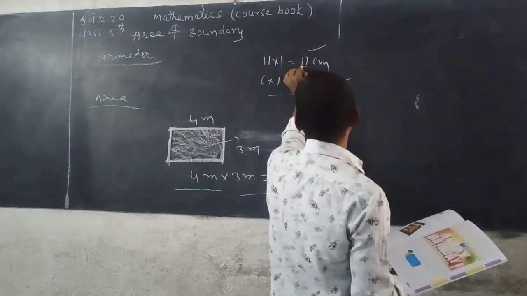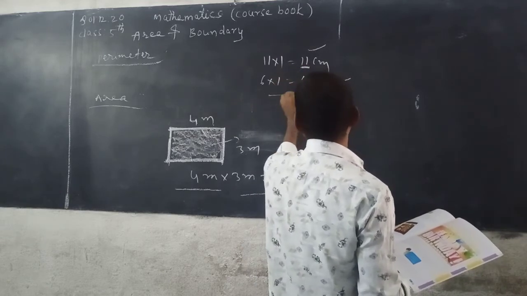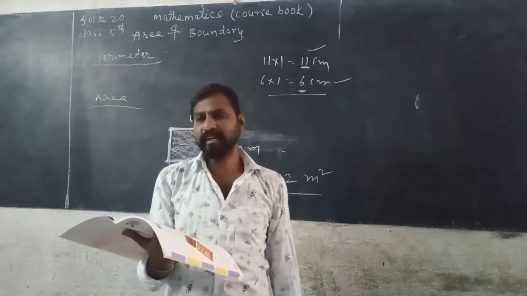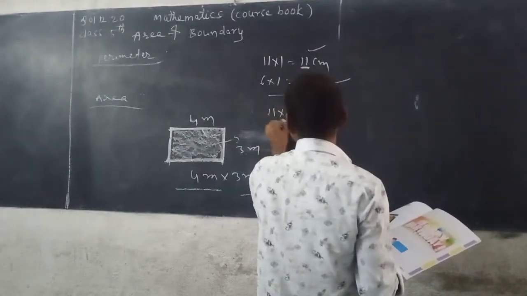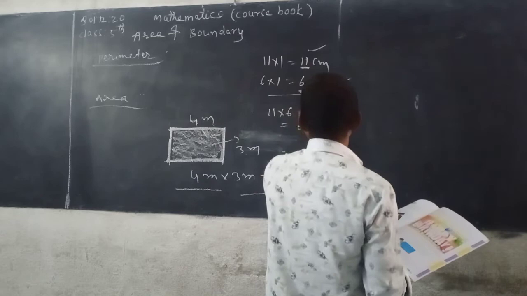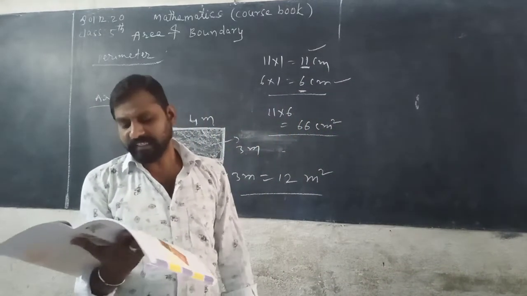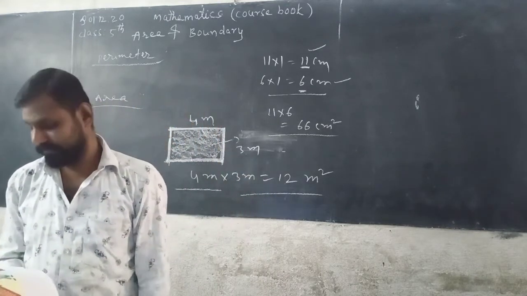So length is equal to how many centimeters, beta? 11 centimeters. Length is equal to 11 centimeters and breadth is equal to 6 centimeters. So altogether, length into breadth, 11 into 6, you can get 66 centimeter square. So 66 numbered cards will cover the greeting card completely.